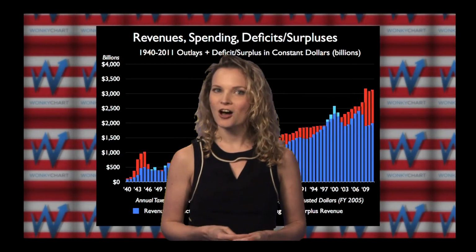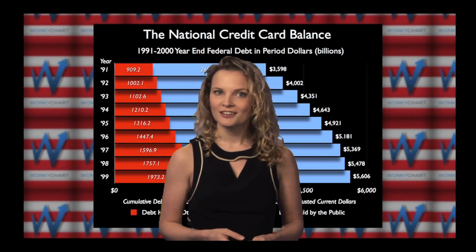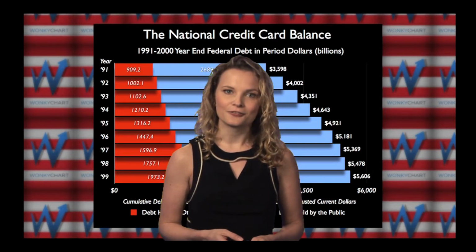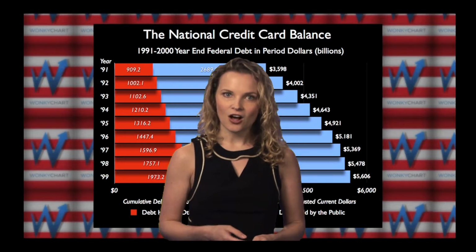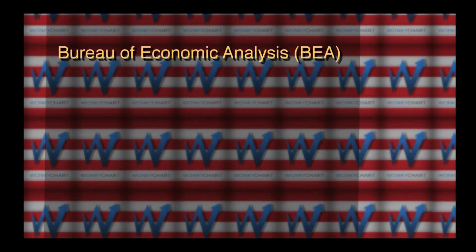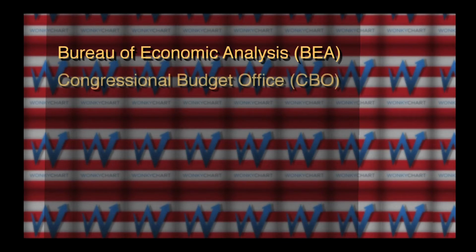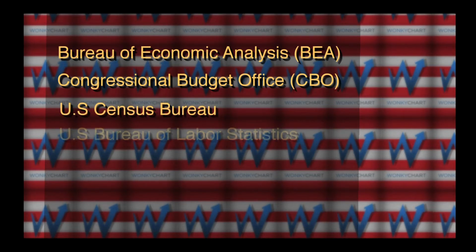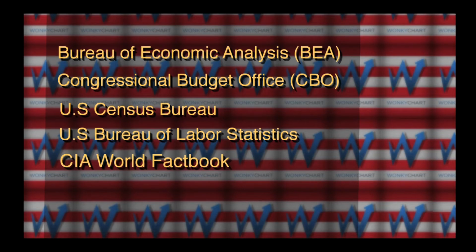The heart of Wonky Chart is charts. Around 2,000 in the first release and counting, all drawn from the most reliable, trustworthy data available, from sources like the Bureau of Economic Analysis, CBO, the Nonpartisan Congressional Budget Office, part of Congress, the Census Bureau, the Bureau of Labor Statistics, even the CIA World Factbook.